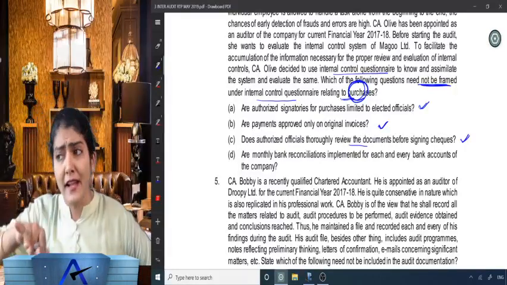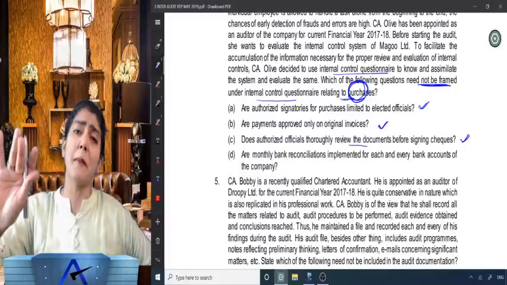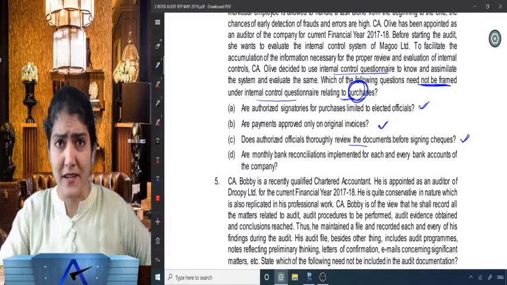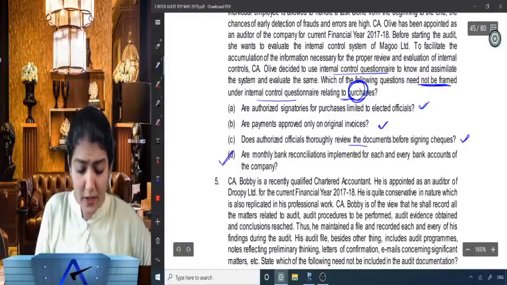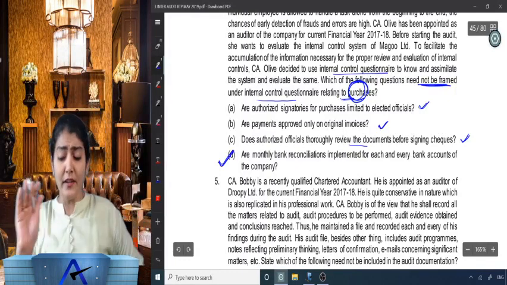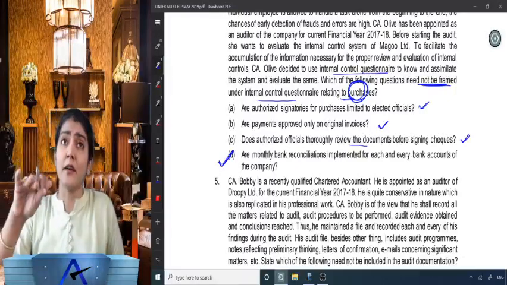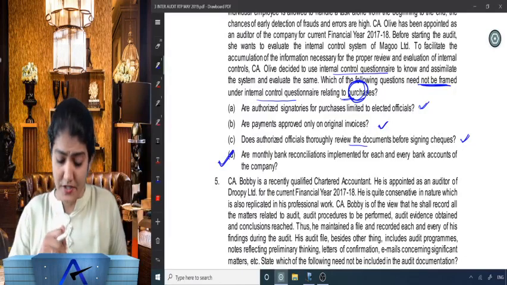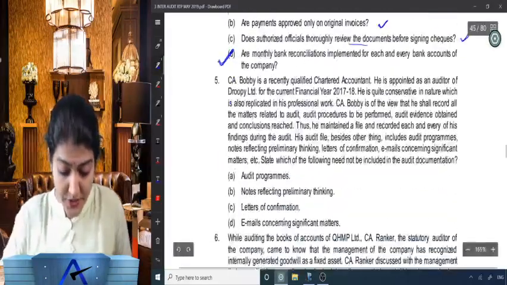Now, why would bank reconciliation for each and every bank account of the company come under purchases? So this question is not required to be included, and it need not be framed under the internal control questionnaire related to purchases. Right, next one, question number 5.